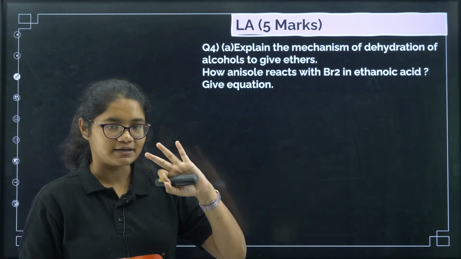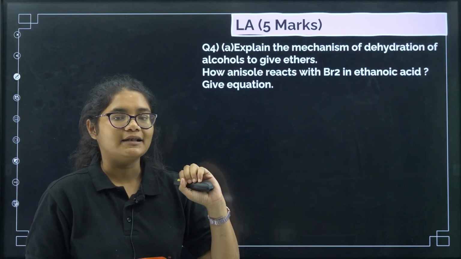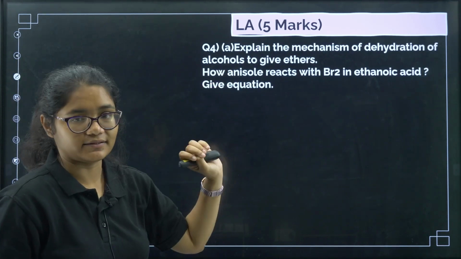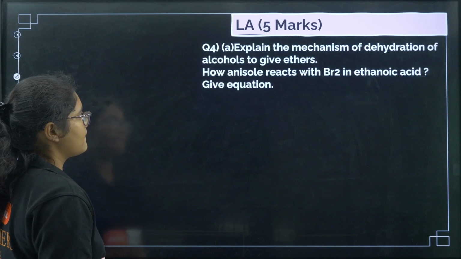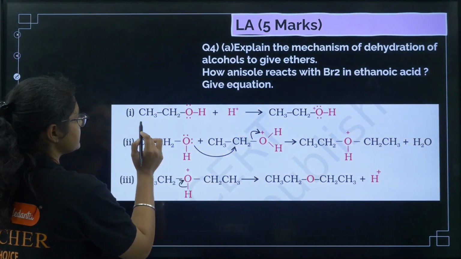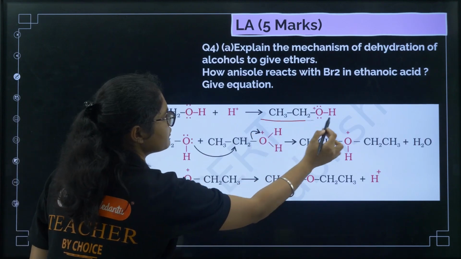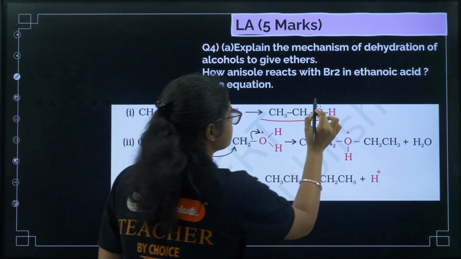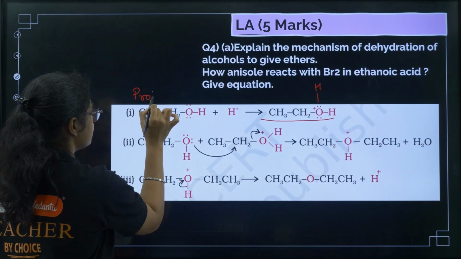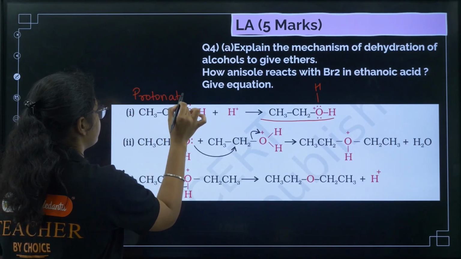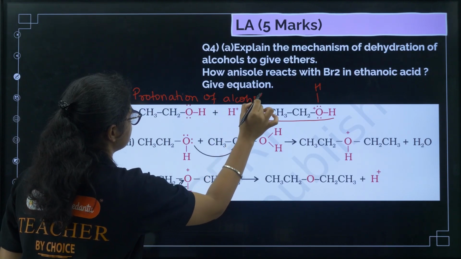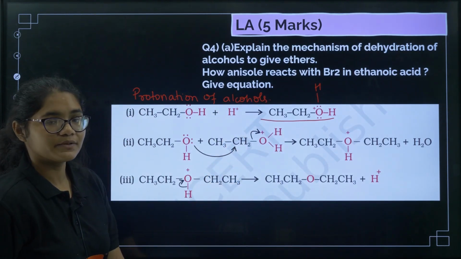So this is the third mechanism I told you. The third mechanism will be dehydration of alcohols to give you ethers. Again I will discuss this mechanism in this way. You can see, first step is what? Protonation of alcohol. Here there is one H. Step number 1 is protonation of alcohol. This is the same step as that happens in the dehydration of alcohols to give you alkenes.